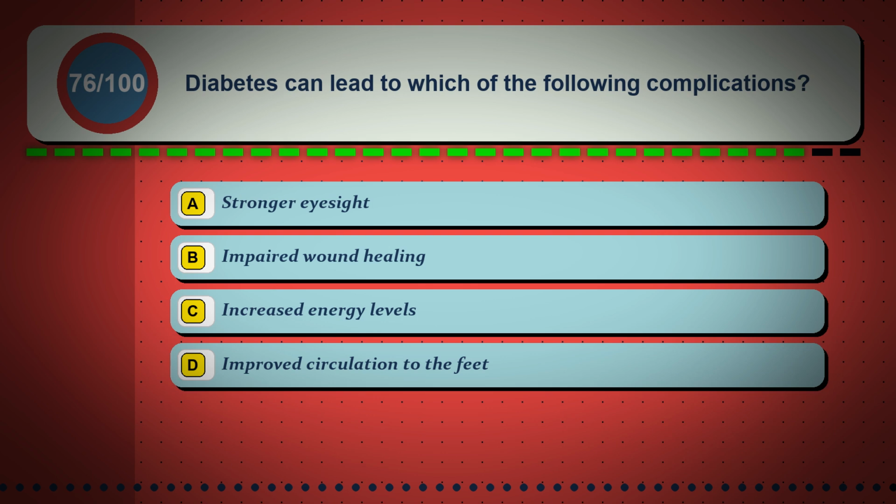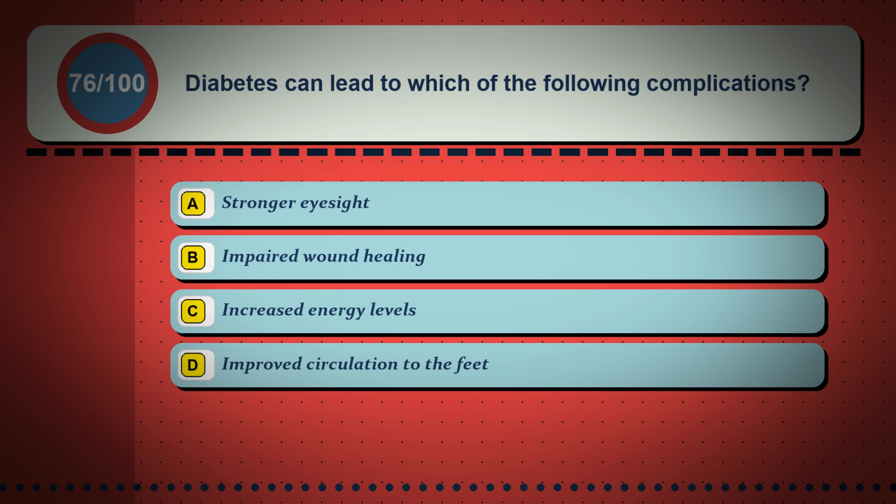Question 76. Diabetes can lead to which of the following complications? Option A, stronger eyesight. Option B, impaired wound healing. Option C, increased energy levels. Option D, improved circulation to the feet.